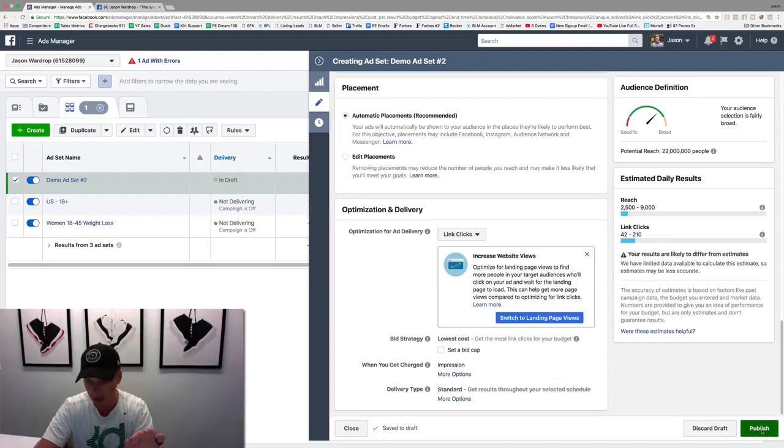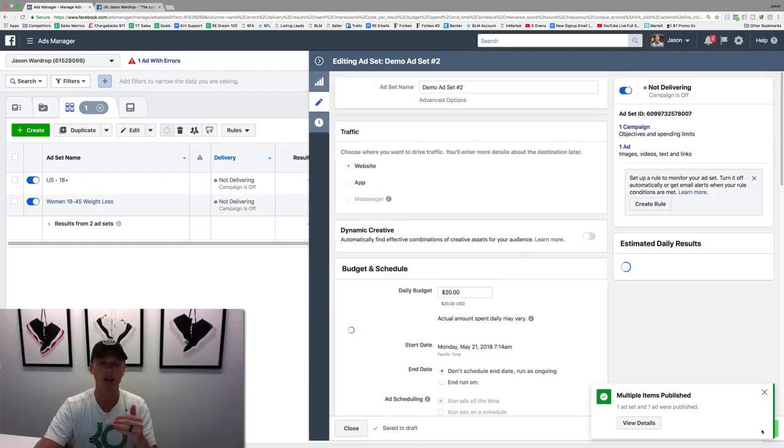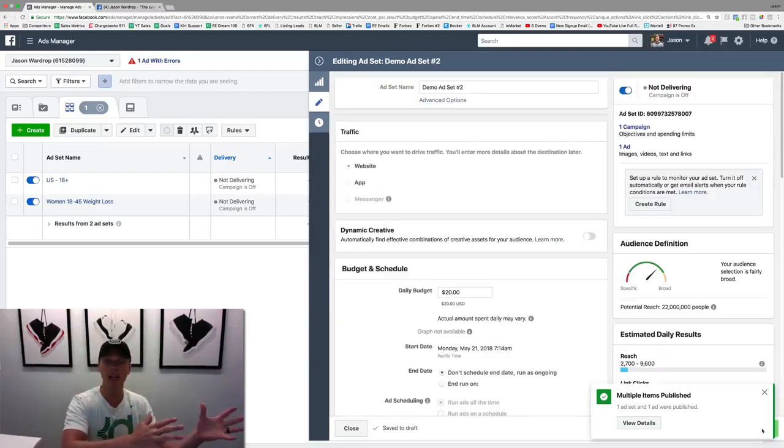And then we hit publish. Now once we hit publish, because we duplicated it, technically it would create a new ad that doesn't have any likes, any comments, nothing on it.